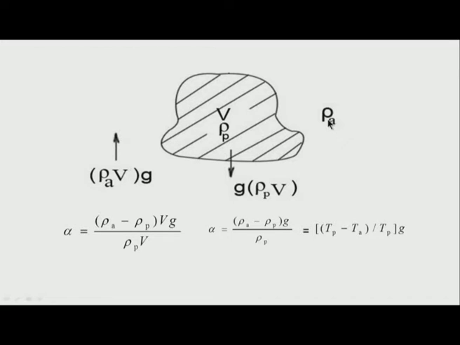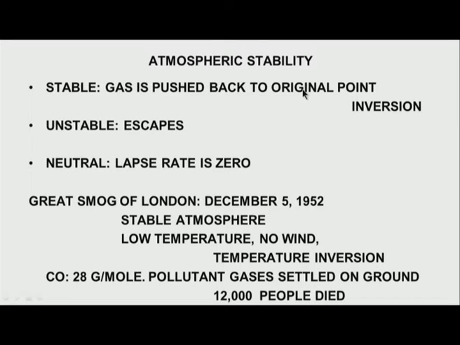Let us take a look at temperature, but before that we take a look at density. When the density of air is greater than the density of this particular parcel of gas, it moves up, and accordingly when the temperature of the parcel of gas is higher than the temperature of the air, it gets pushed upwards.